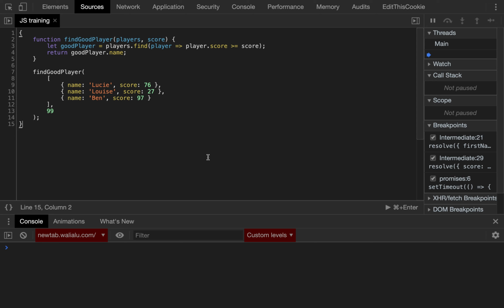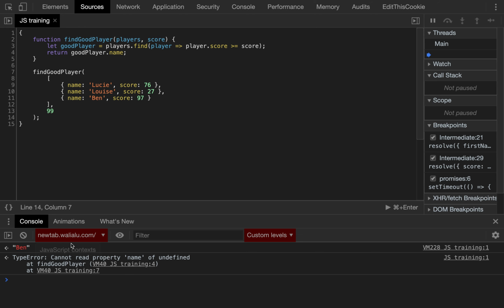If find doesn't manage to retrieve an element on the array, like in this case, where there are no players with a score of 99 plus, it will return undefined. That could be controversial because, in that particular case, if I try to access any player with a score of at least 90, it works fine. But if I try to access a player with a score of at least 99, it throws an error. Why does it throw an error?